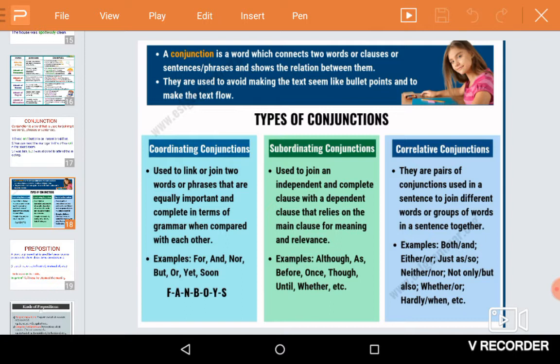Next, subordinating conjunctions. Coordinating conjunctions connect two independent clauses. Subordinating conjunctions connect a dependent and an independent clause. Examples: although, as, before, once, though, until, whether, etc. Though I was ill, I attended the meeting. I came to college, etc. Correlative conjunctions are pairs of words used in a sentence to join different words or groups together. For example, either or, whether or, neither nor, etc.